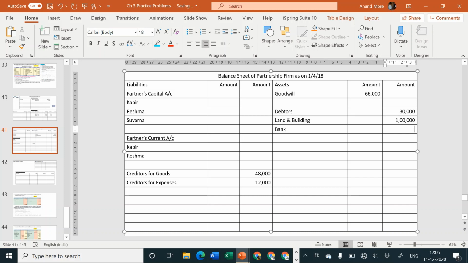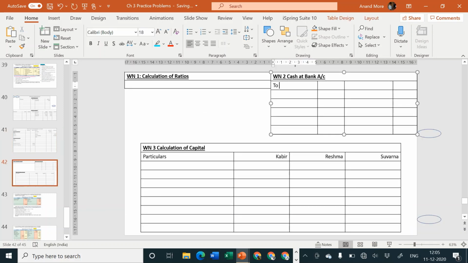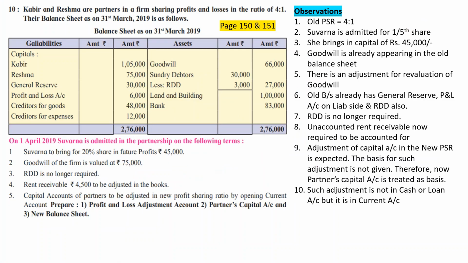Oh, this bank we are going to write in the cash and bank account debit side. Sorry for that. To balance brought down 83,000. So we have posted the entire balance sheet properly. First step, open necessary ledger accounts, complete. Second step, transfer of assets and liabilities, complete. Third step, capital brought in by the new partner.